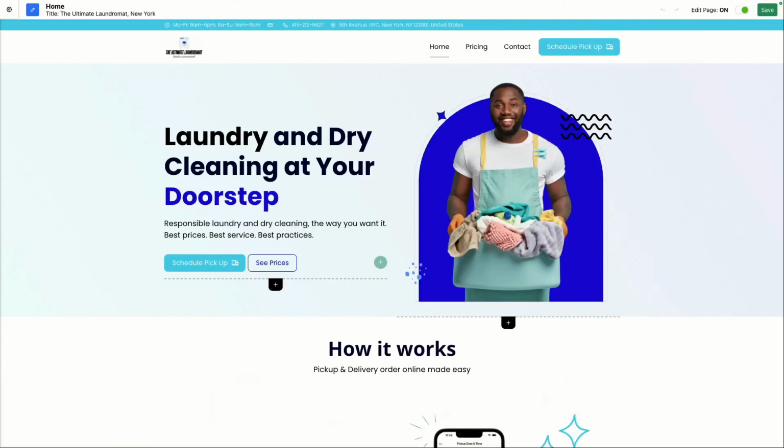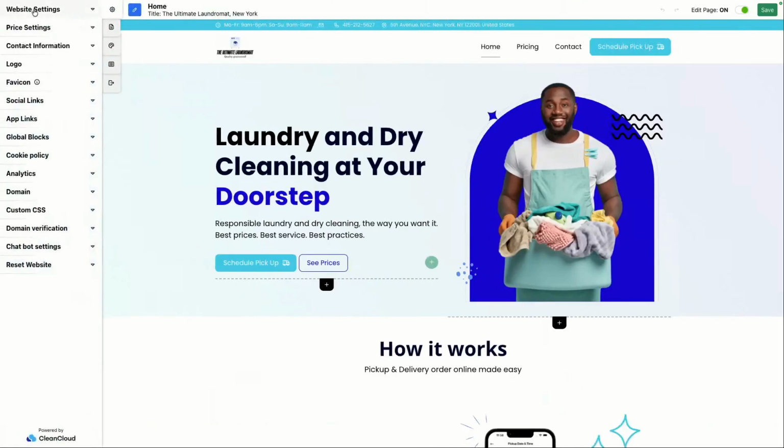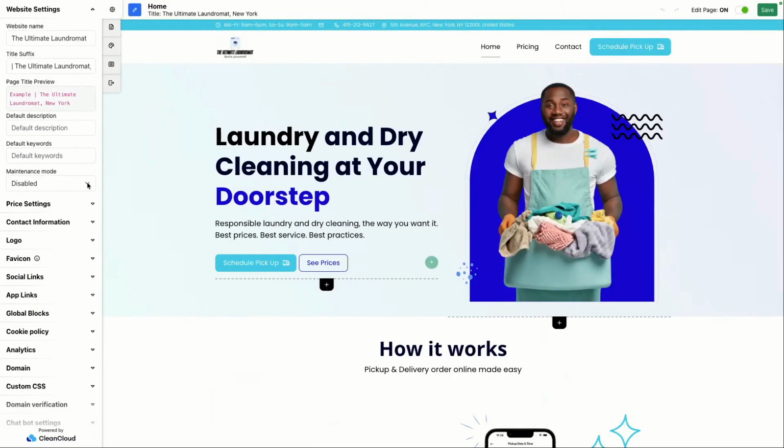One thing I thought would be good to start with, now that we've created the website and want to make some adjustments, is I want to show you quickly something called maintenance mode. If I go here to the website settings, you'll notice that there is this thing called maintenance mode here, and I can enable this. Now, what does this mean? This means that if a customer was trying to find my website, they wouldn't be able to access the website as I'm still, of course, making changes to it.